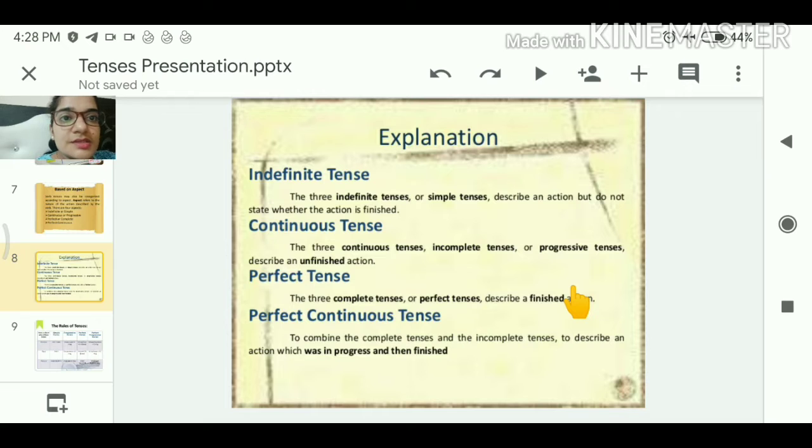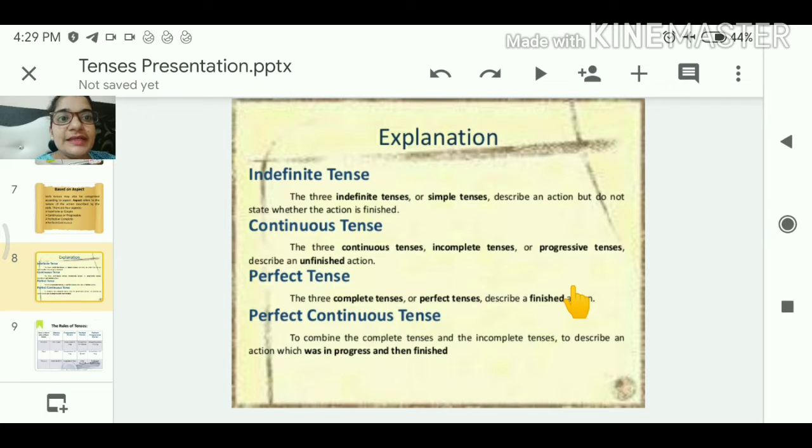In the continuous tense, the three continuous tenses, incomplete tenses or progressive tenses, describe an unfinished action. Means here the action will be in progress. It will not be completed, it will be incomplete. Clear?